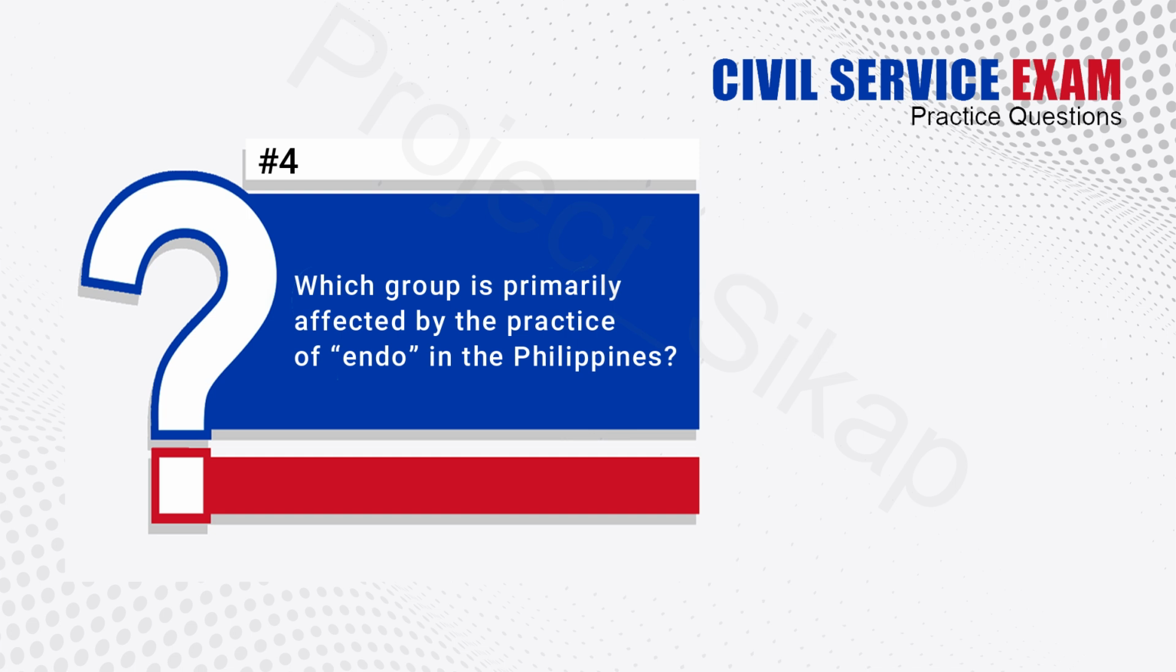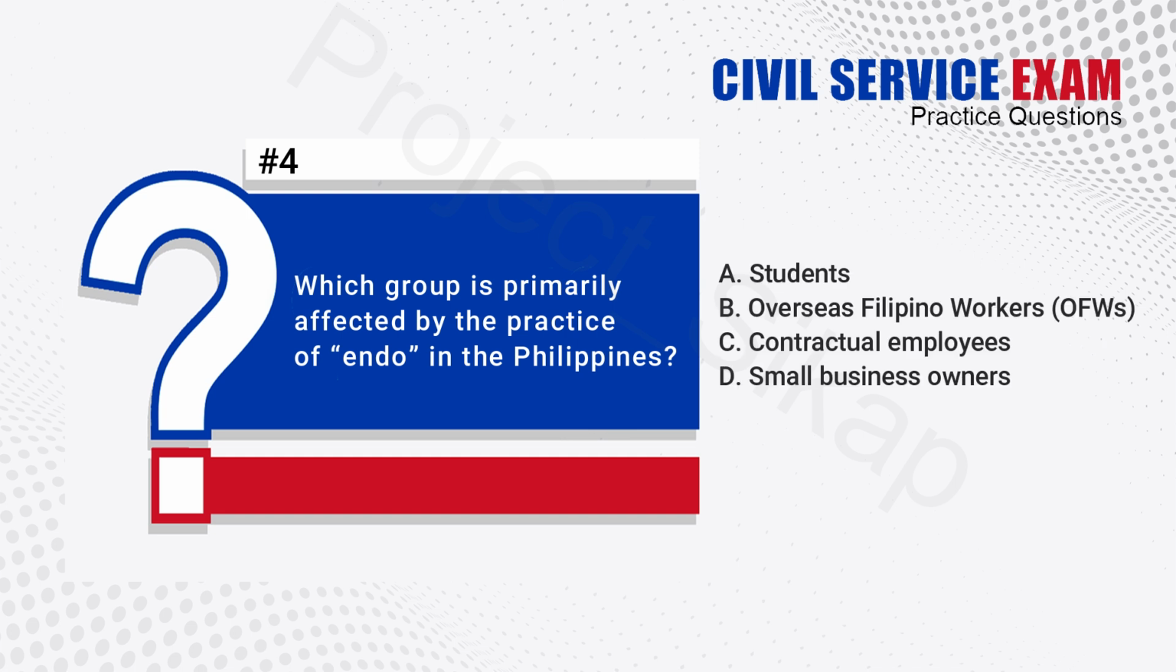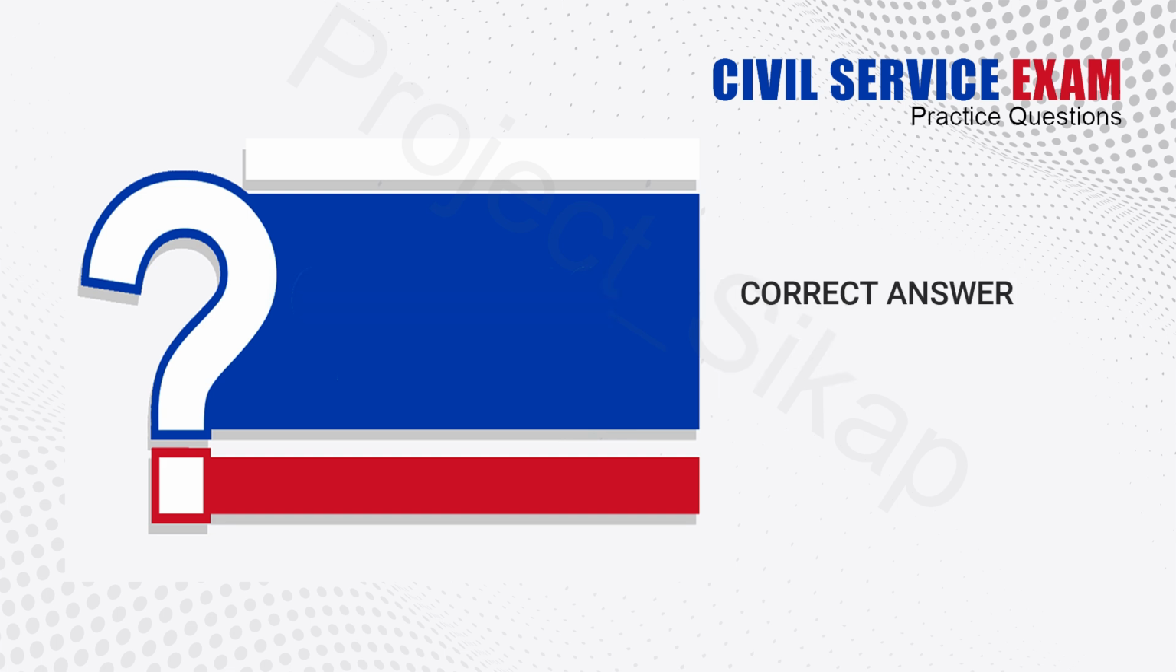4. Which group is primarily affected by the practice of endo in the Philippines? A. Students. B. Overseas Filipino workers, OFWs. C. Contractual employees. D. Small business owners. The answer is C. Contractual employees.